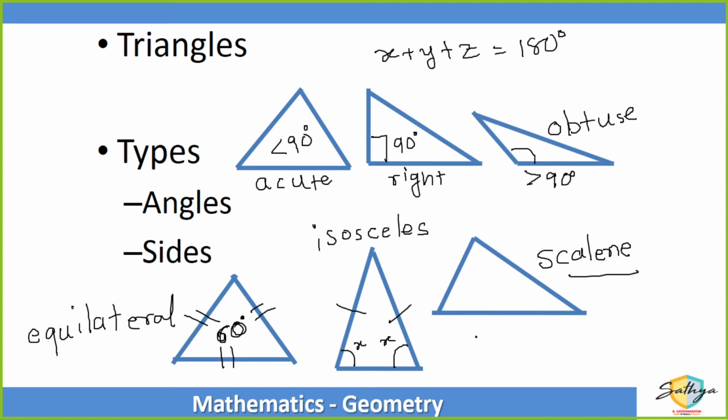And if all the three sides are different, then it is called a scalene triangle, in which all the three angles will also be different. Did you understand these types of triangles? Three triangles based on the angles, three triangles based on the sides.